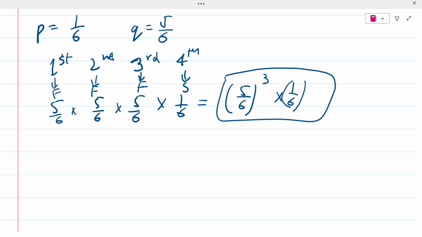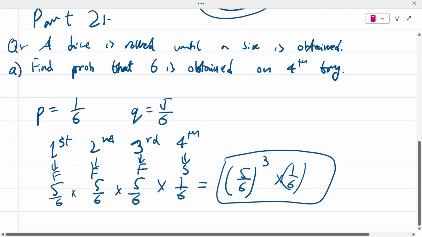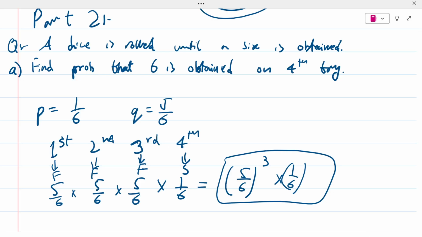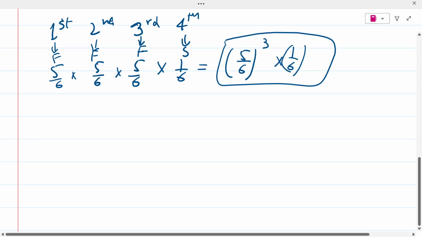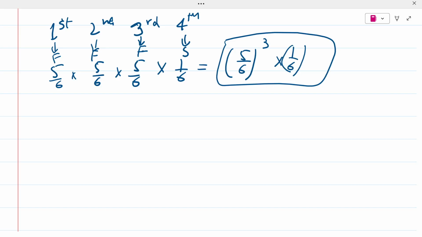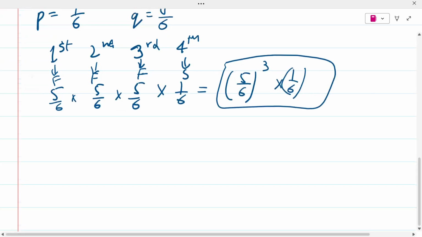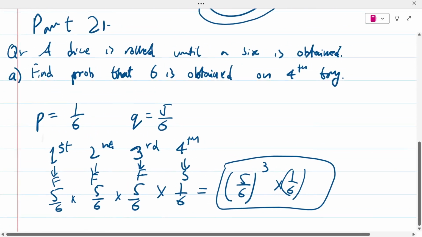If you want to find the probability that a dice being rolled until a six is obtained is going to give you a six on the fourth try, all you have to do is imagine first three tries were failures. So you write 5 over 6 multiplied by 5 over 6 multiplied by 5 over 6. And the fourth try would be the success, so that would be 1 over 6. Then you just multiply all of them together, you get yourself the answer. Okay, that's it.